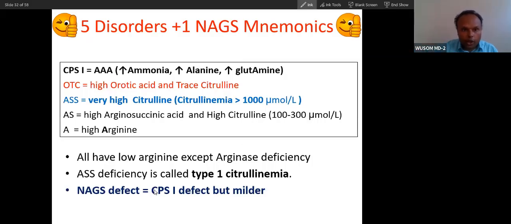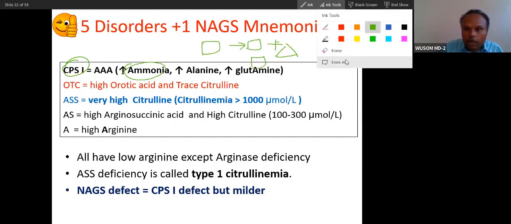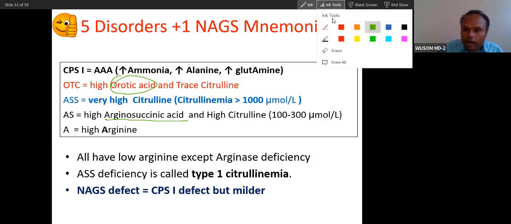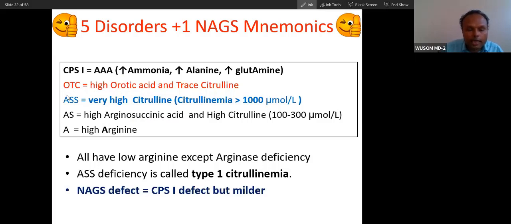So you can see, I have already told you, CPS1 deficiency, what will happen? High ammonia. So remember this. So hyperammonemia: when there is OTC deficiency, there will be high orotic acid. When there is defective argininosuccinate synthetase, there will be a high amount of citrulline. When there is defective argininosuccinase, or argininosuccinate lyase, there will be a high amount of argininosuccinic acid. When there is arginase deficiency, high arginine. And then other mnemonics, I will give you mnemonics. You can easily remember that also.